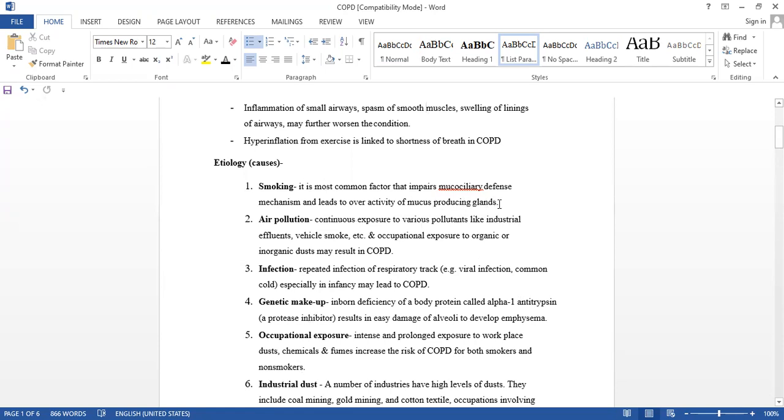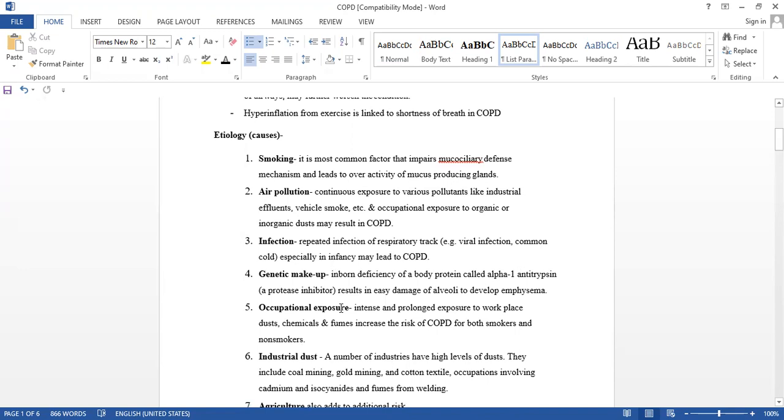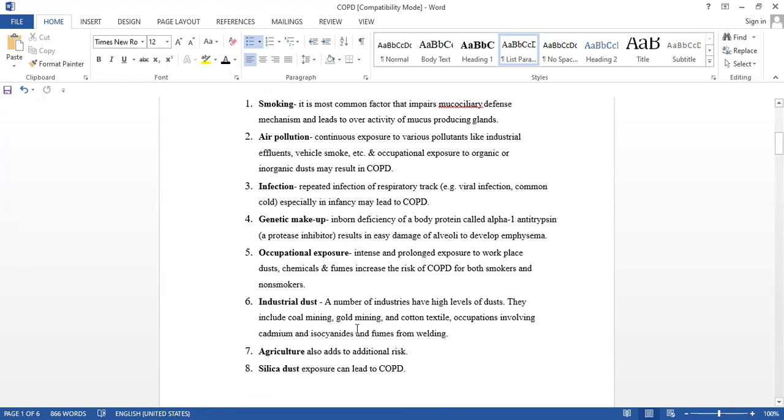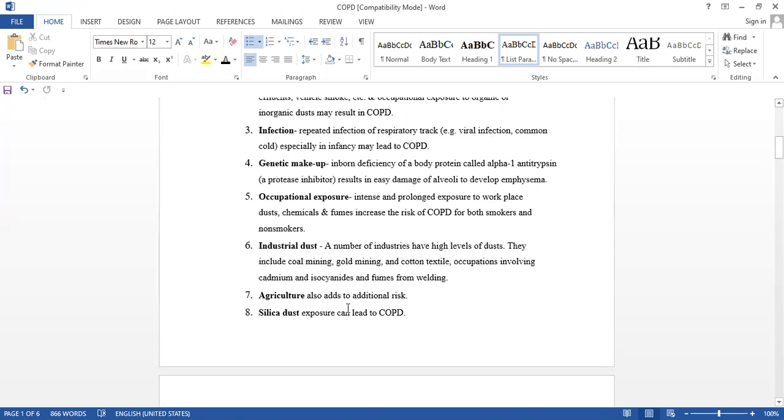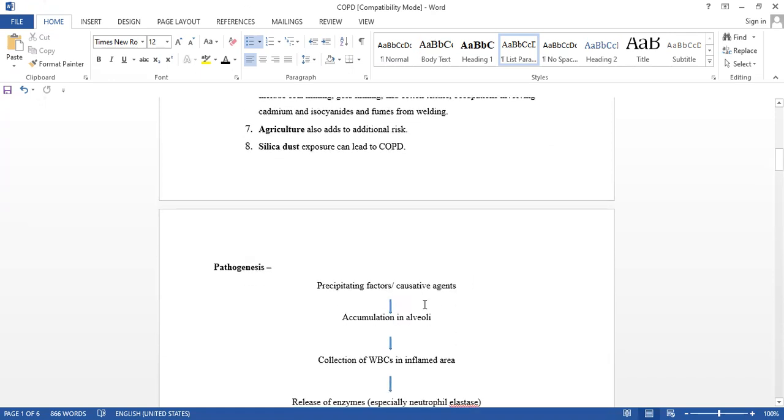Smoking, air pollution, infection, genetic makeup, occupational exposure, industrial dust, in which you add silica dust, and agriculture. These are all the etiology causes of COPD.